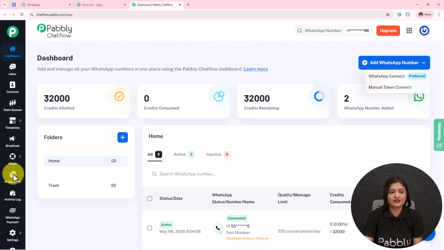Also, on the left hand side, we have the most important features of Pabbly Chatflow. The detailed videos of these features are available in the description. You can check this out.